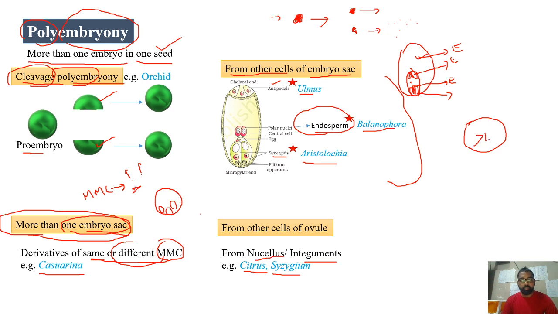So many embryos can be developed from a single embryo, that is cleavage polyembryony, or more than one embryo sac can be present and each one develops into one embryo, as in the case of Casuarina we have seen, or maybe the other cells of the embryo sac can also develop into an embryo, or the cells outside the embryo sac also can develop into an embryo. So all this will lead to many embryos in the single seed. That's what polyembryony will be.